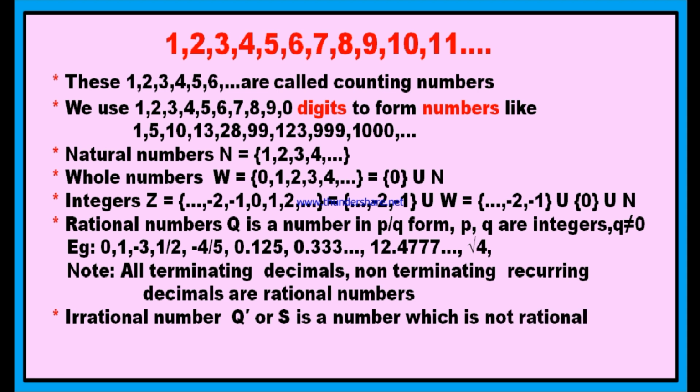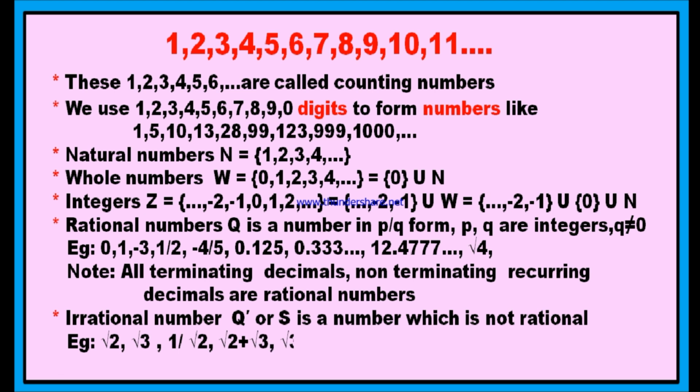As you know, the rational numbers are represented by Q. Now irrational numbers are represented by Q dash, or they are also represented with S. An irrational number is a number which is not rational. Every non-rational number is called an irrational number.